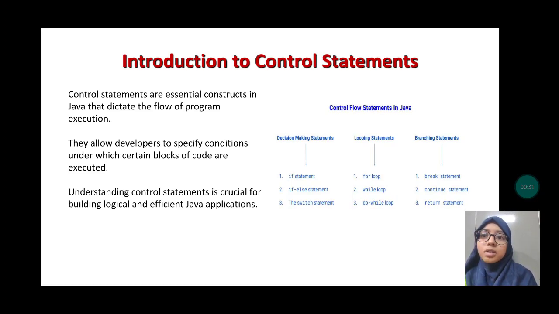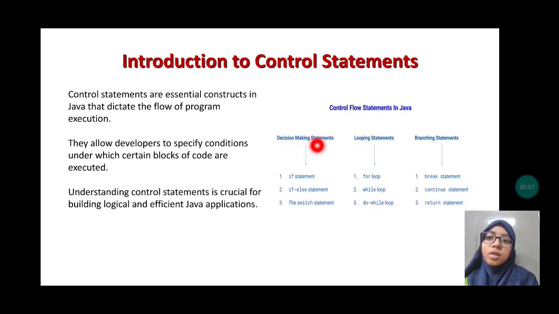Control statements are essential constructs in Java that dictate the flow of program execution. They allow developers to specify conditions under which certain blocks of code are executed. Understanding control statements is crucial for building logical and efficient Java applications. These are the control statements in Java.